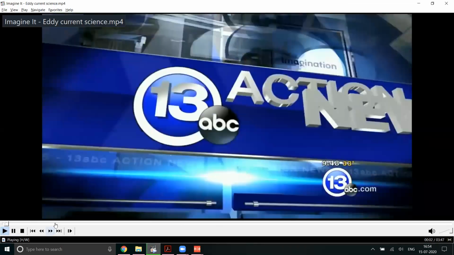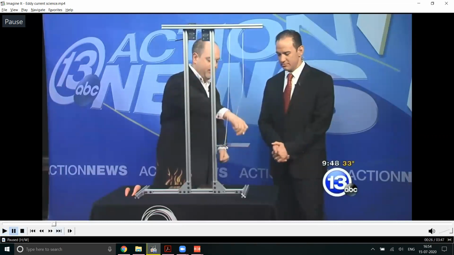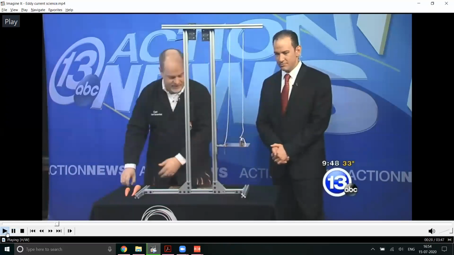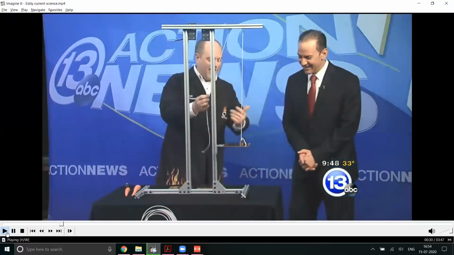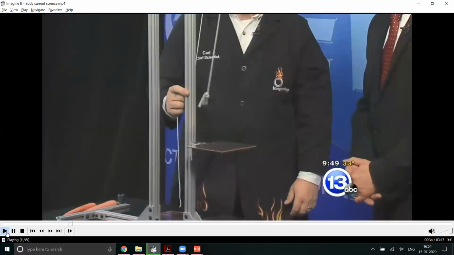So here, there's a very good activity. See, here the experiment is different. This is a magnet, a plate is there, and he has a magnetic substance in his hand. So it's a strong magnet. It is oscillating.